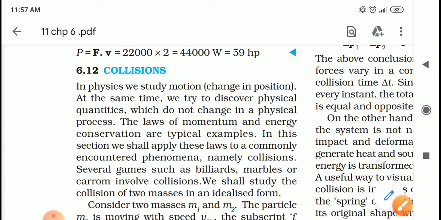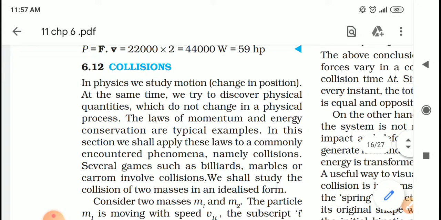If certain conditions are obeyed, then the total momentum before the process is equal to the total momentum after the process. Similarly, the total energy of an isolated system always remains constant. So the laws of conservation of momentum and energy are examples of this case.